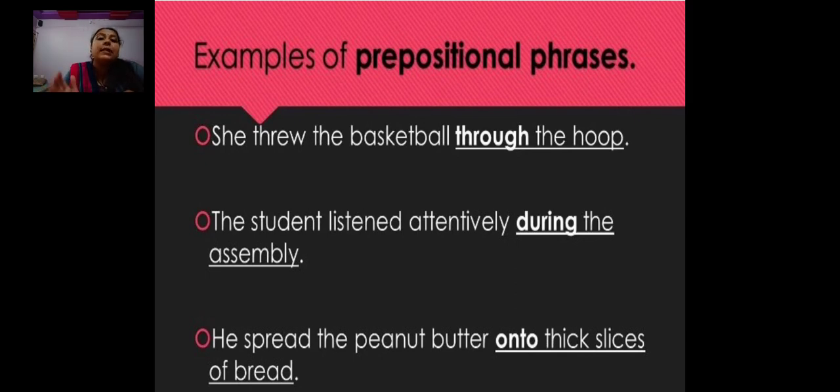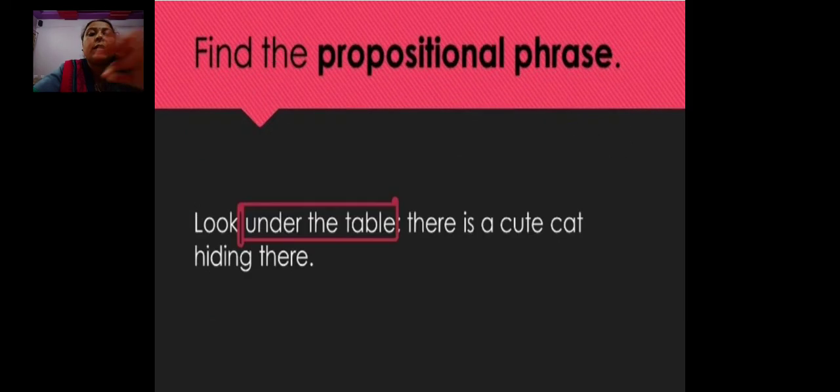The students listened attentively during the assembly. So during the assembly is a prepositional phrase. He spread the peanut butter onto a thick slice of bread. Where? Onto a thick slice of bread. That is a prepositional phrase. Now find the prepositional phrase here: under the table there is a cute cat hiding there. Where? Under the table. So under the table is a prepositional phrase.